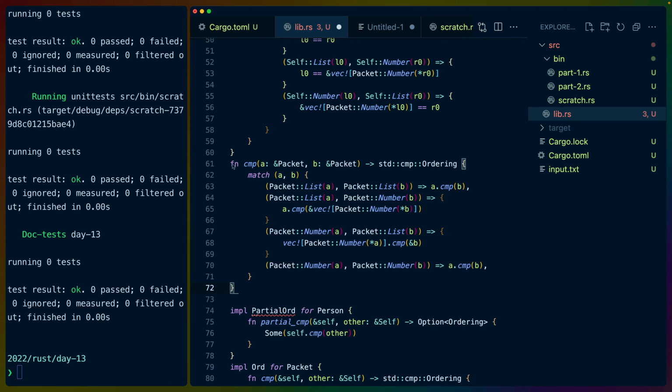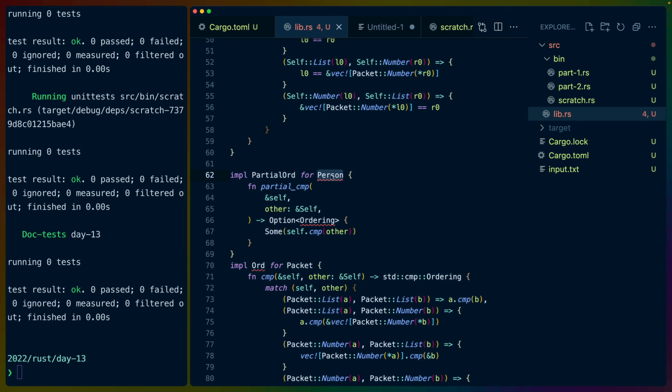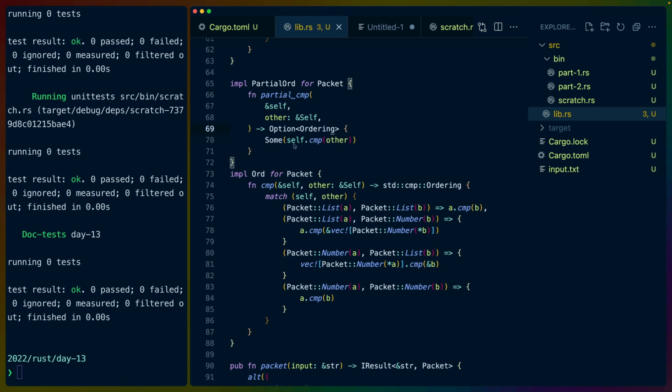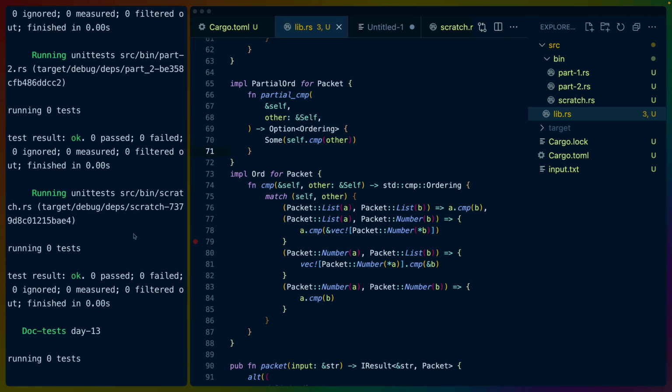Let's get rid of this little fakey function here. And then this is going to be packet. That's going to be Ordering. And this PartialOrd is going to be self.comp(other). So it's going to be the same implementation, which should, if we cargo test, pass. And it does.